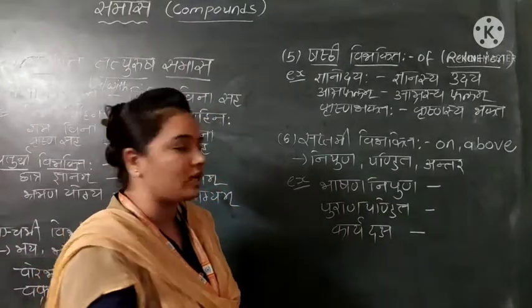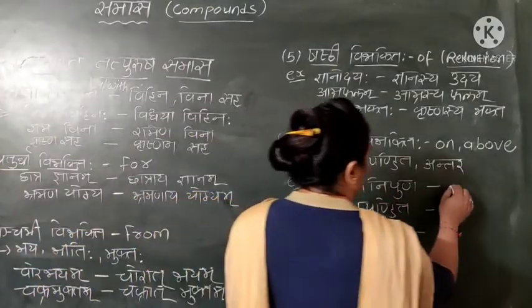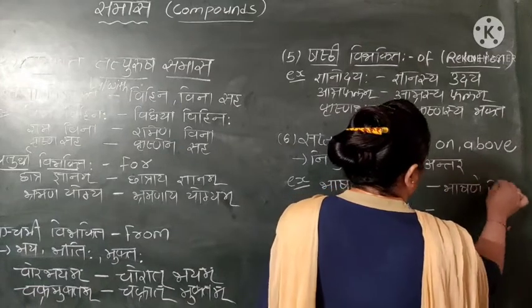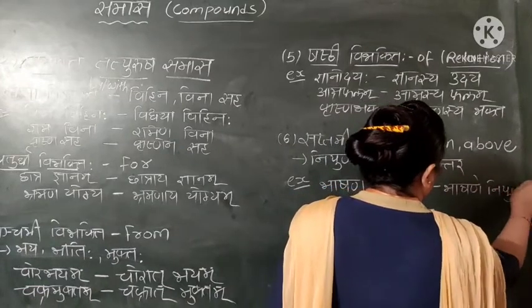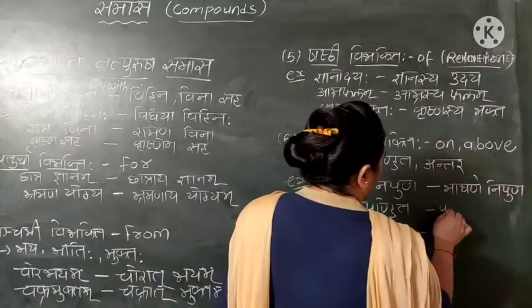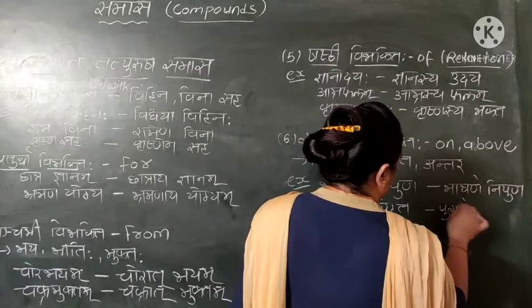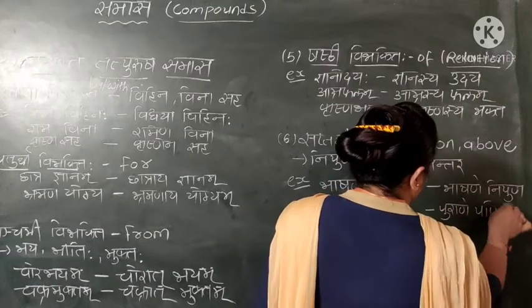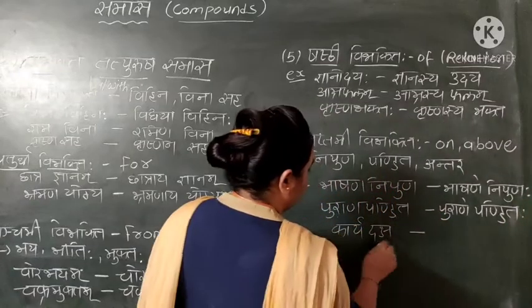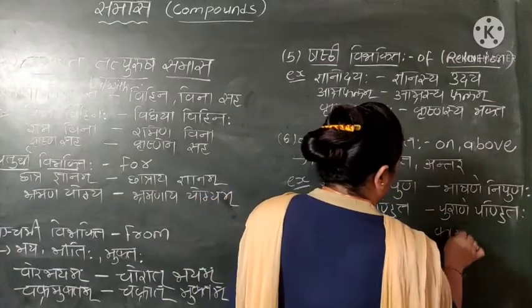The Vigraha is Bhashane Nipuna, Purane Pandita, and Karye Daksha.